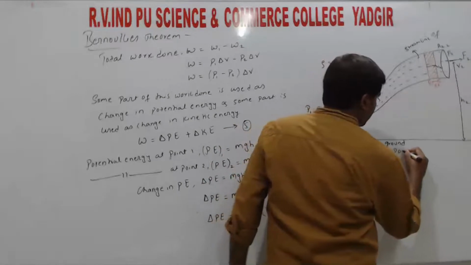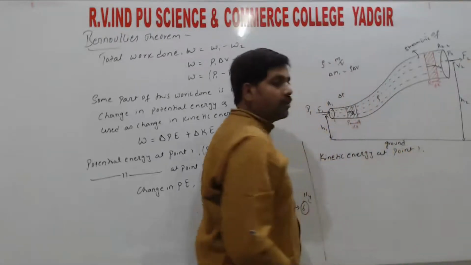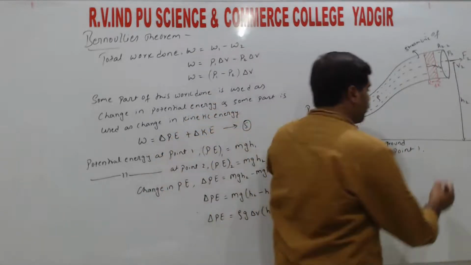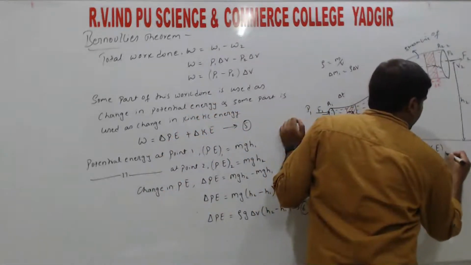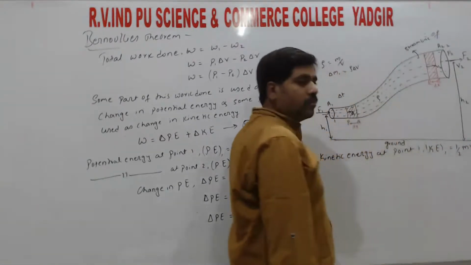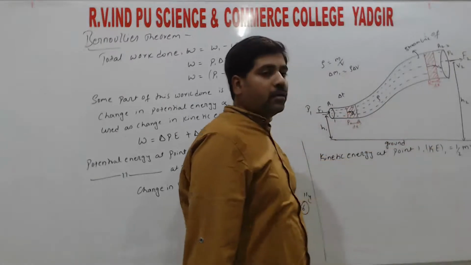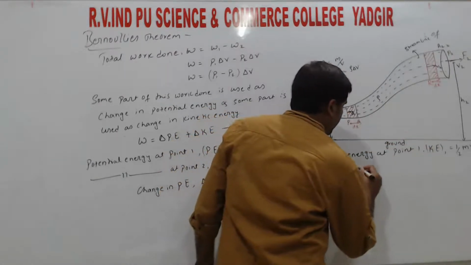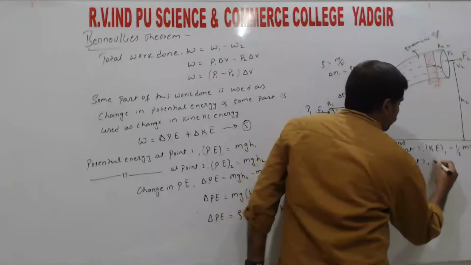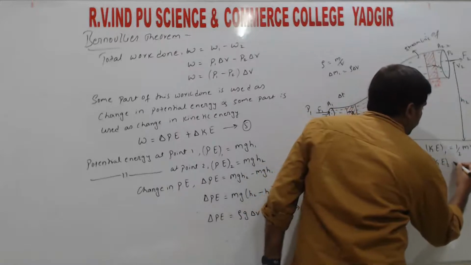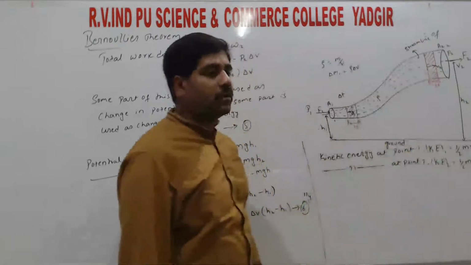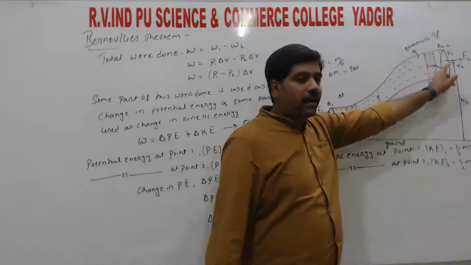at point 1, right? So the fluid is moving with velocity v1. So at point 1, what is the kinetic energy? Kinetic energy 1 is equal to half m v1 square. So similarly, kinetic energy at point 2, that is kinetic energy 2, is equal to half m v2 square, right? That is the kinetic energy at the second point, right?